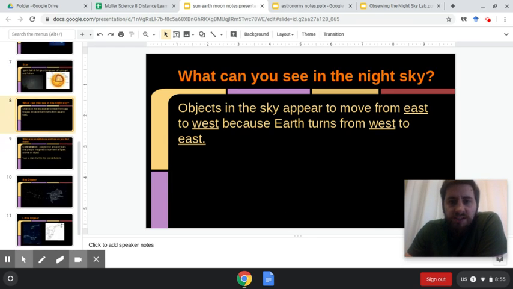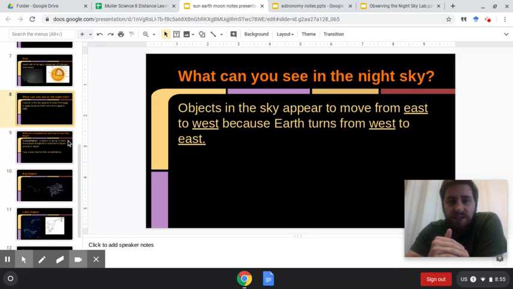What can you see in the night sky? Objects in the sky appear to move from east to west because Earth turns from west to east. So we talked about that.